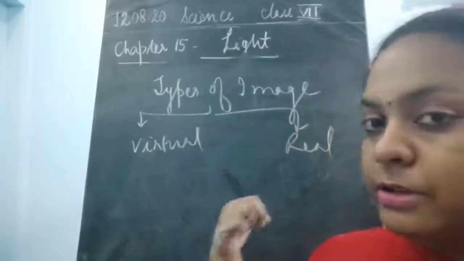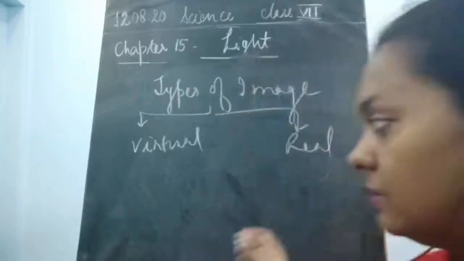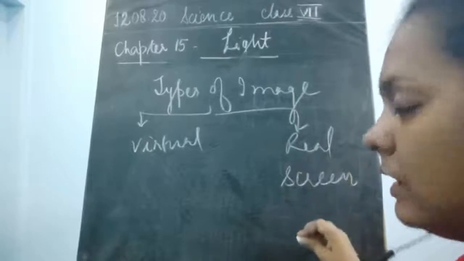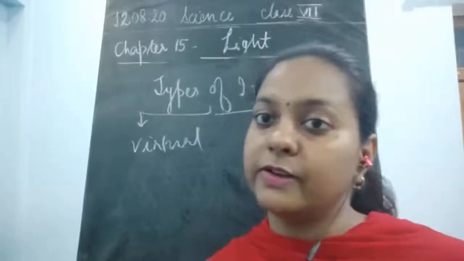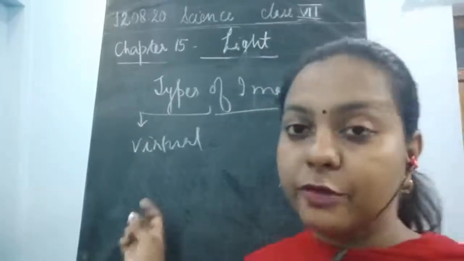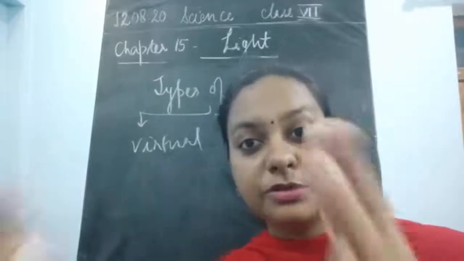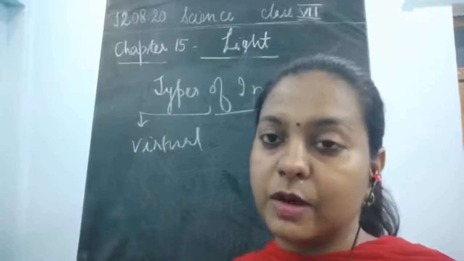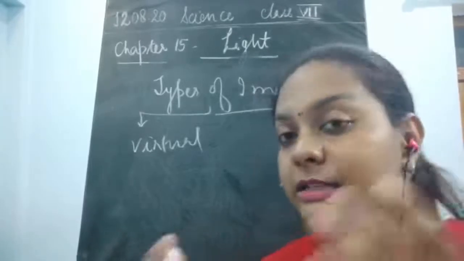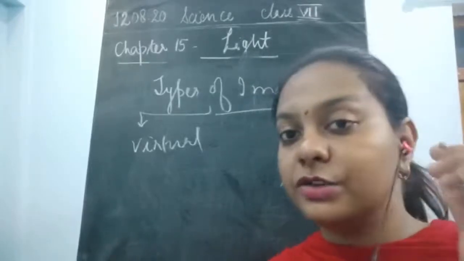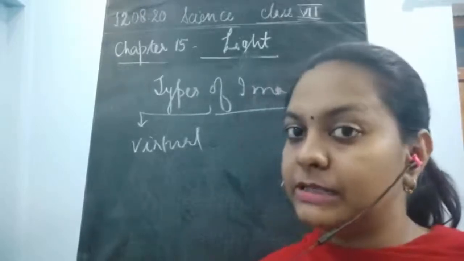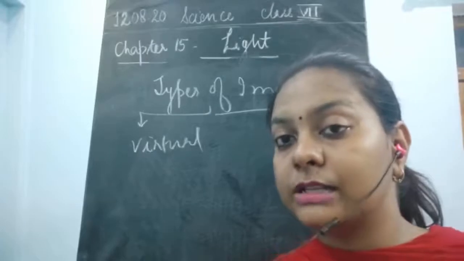And what about the real image? Real image is always formed on the screen, and screen means your mobile screen, your laptop screen, your TV screen. This is always obtained on the screen. As you are able to see me on this video, this is forming a real image. I'm not able to stand here and teach you, so I'm teaching you in the form of my image which is present in this video. So this is what is known as the real image.